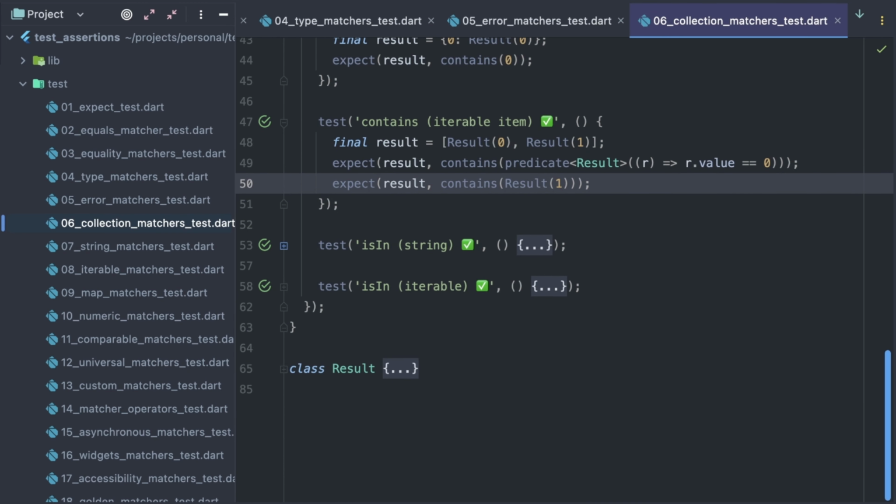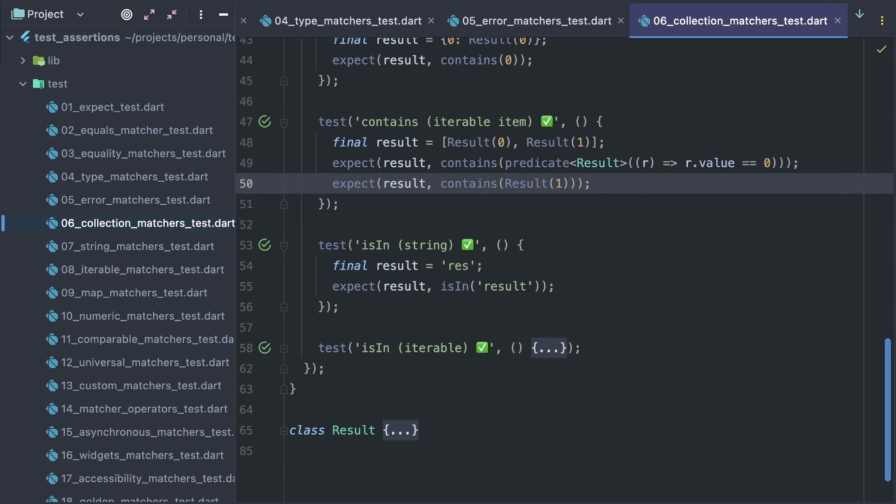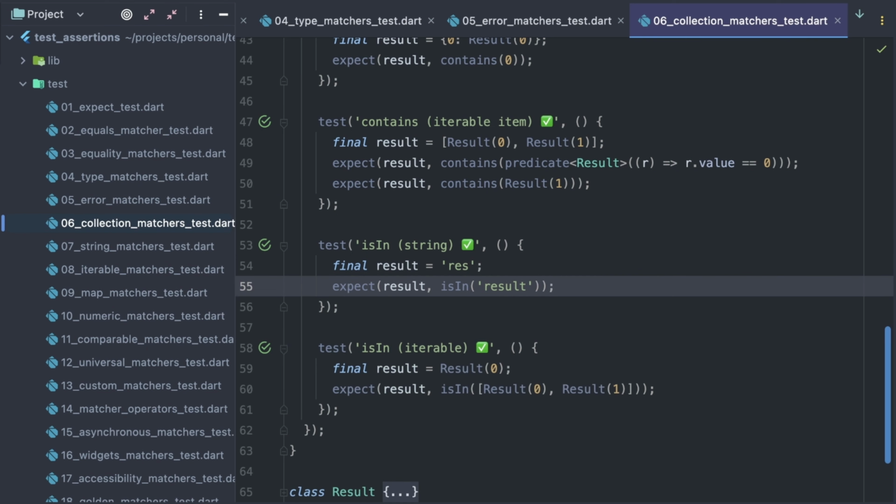And finally, the isIn matcher is the opposite of the contains matcher. Here it's called for a string and here for a collection.